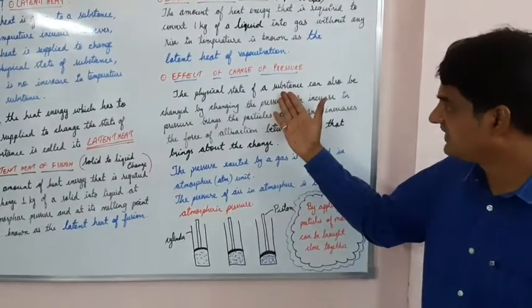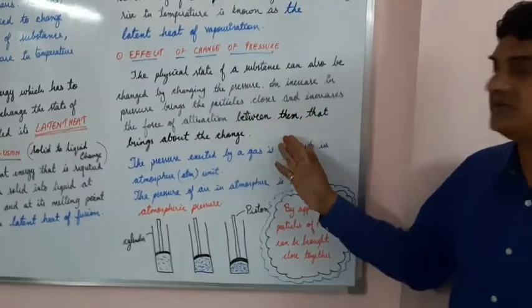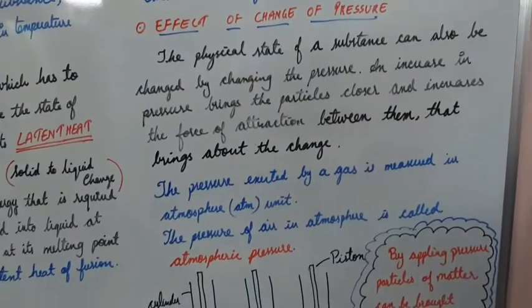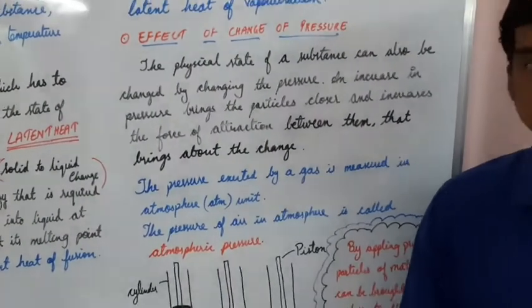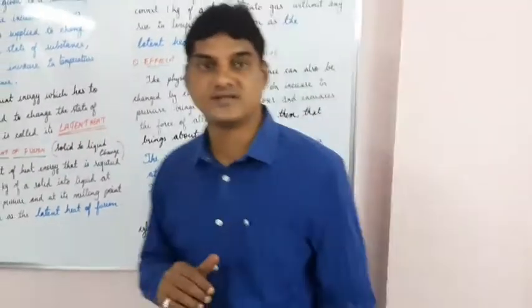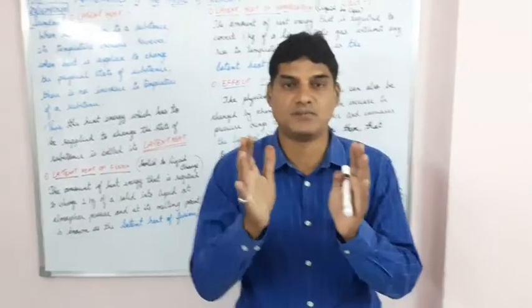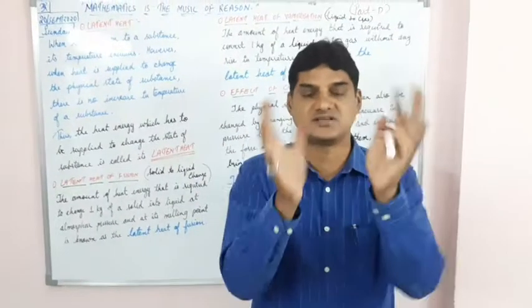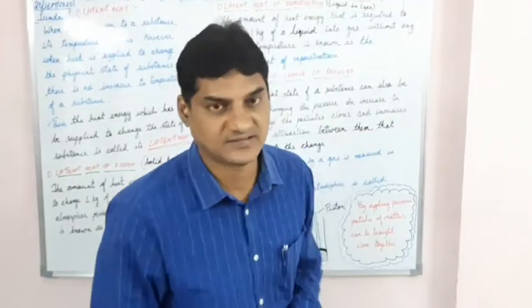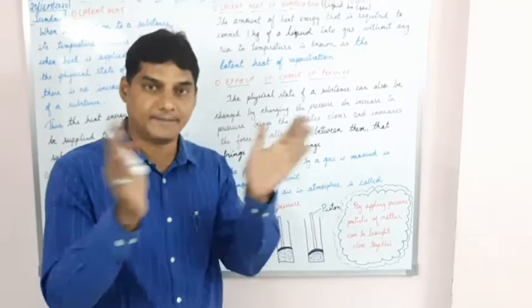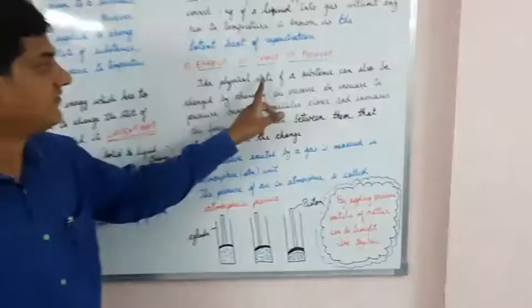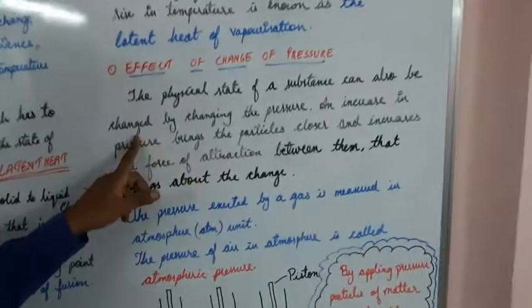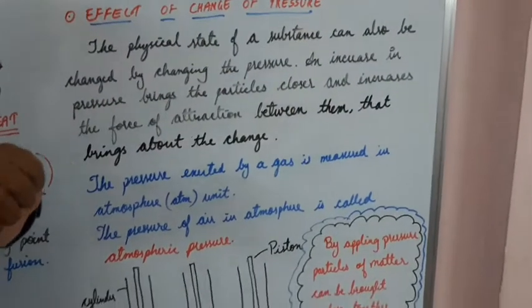The physical state of a substance can also be changed. How, my dear students? By applying pressure. Take a balloon filled with air. If you apply pressure, the shape changes. A small example: it compresses. The physical state of a substance can also be changed by changing the pressure.